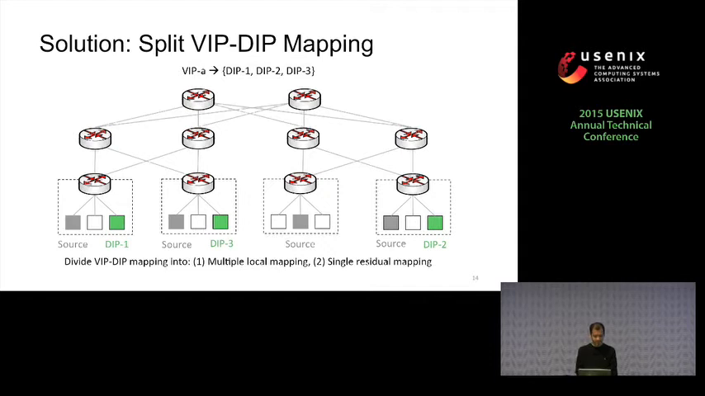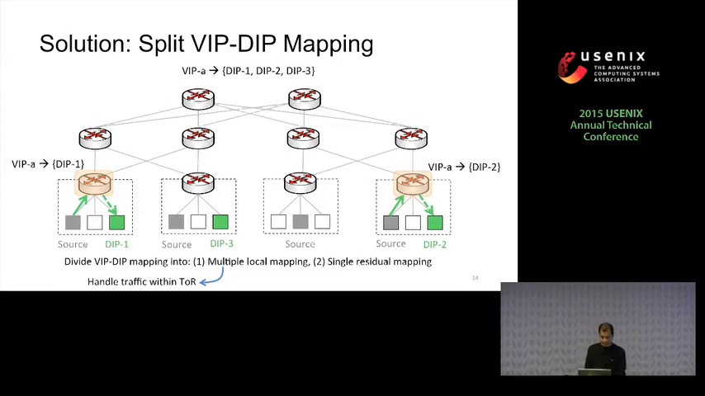Let's say in this example, we have 3 DIPs and we have 4 sources. To exploit locality, we first split the WIP to DIP mapping into multiple local mappings and a single residual mapping. Local mappings are assigned to the top of the rack switch, and they only handle the traffic generated in those racks. So in this case, the traffic in rack 1 and 4 is handled by the local mappings across DIPs present in the same rack. This way, this traffic doesn't go beyond top of the rack switch. But as we have limited resources, we might not be able to handle traffic for all the sources. For the sources whose traffic we cannot localize, we use a single residual mapping.